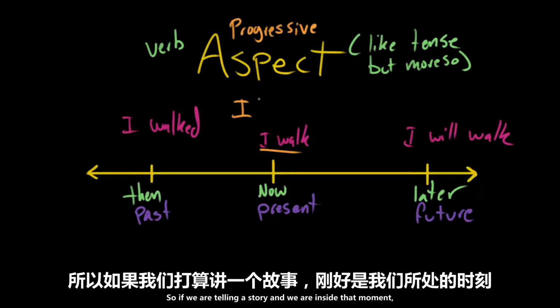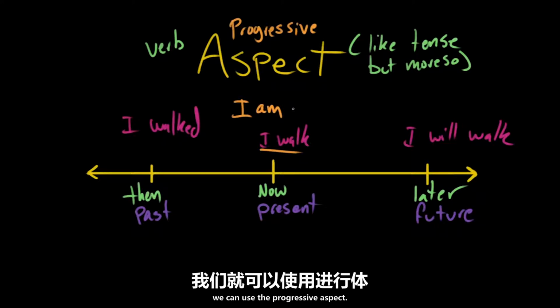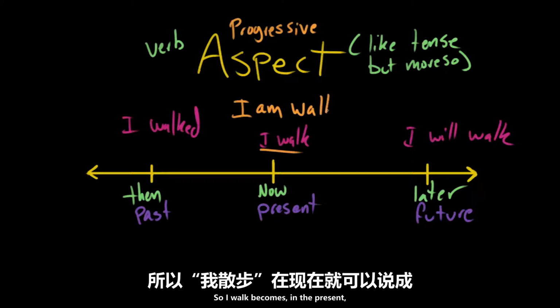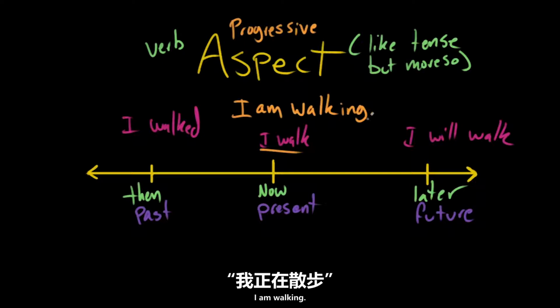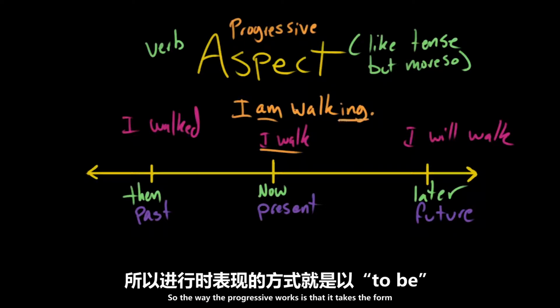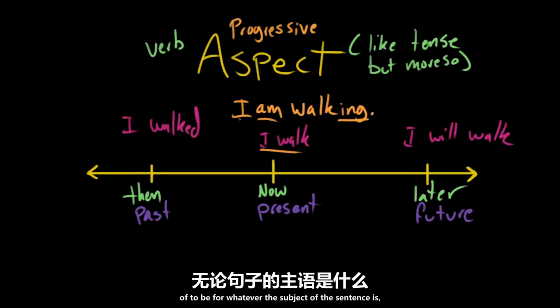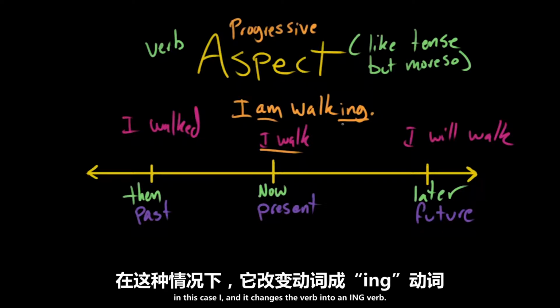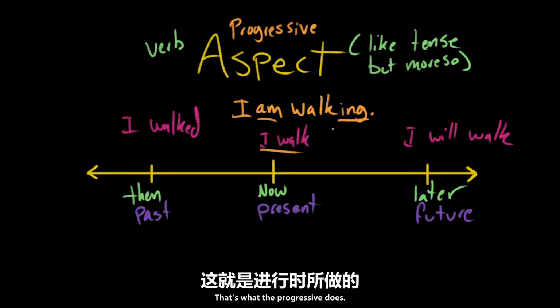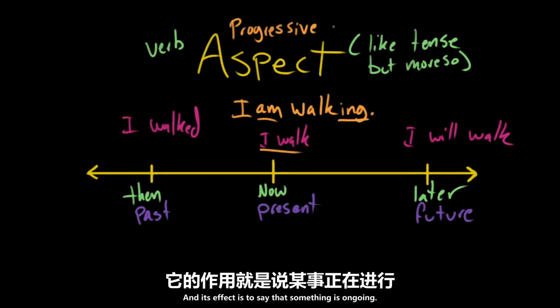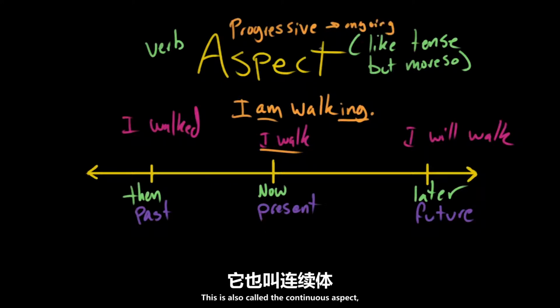So if we are telling a story and we are inside that moment, we can use the progressive aspect. So I walk becomes, in the present, I am walking. So the way the progressive works is that it takes the form of to be for whatever the subject of the sentence is, in this case I, and it changes the verb into an ing verb. That's what the progressive does. And its effect is to say that something is ongoing. This is also called the continuous aspect, but I like to call it the progressive aspect.